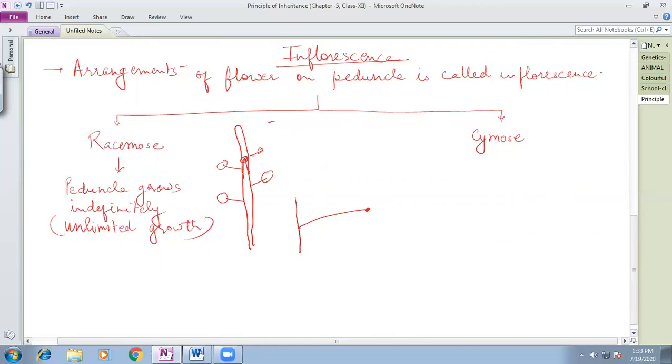Unlimited growth of this branch will be observed. This will keep increasing in height, in length.